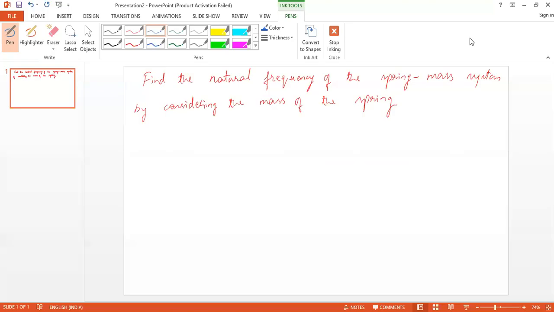The mass of the spring was negligible. And now, if you consider the mass of the spring, then what happens to the natural frequency of the system? So that is the question here.